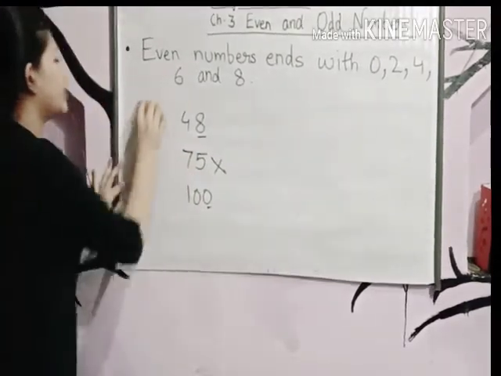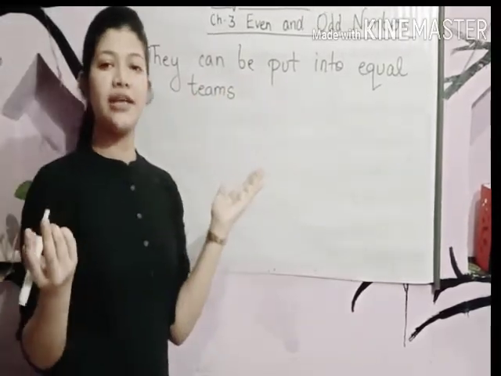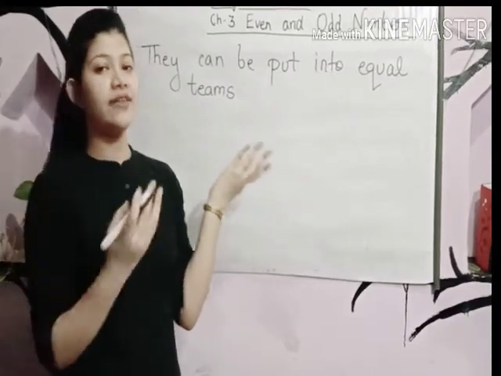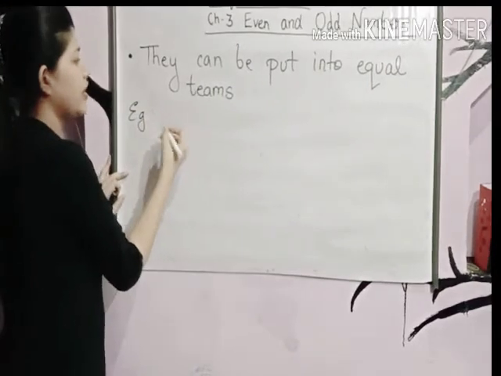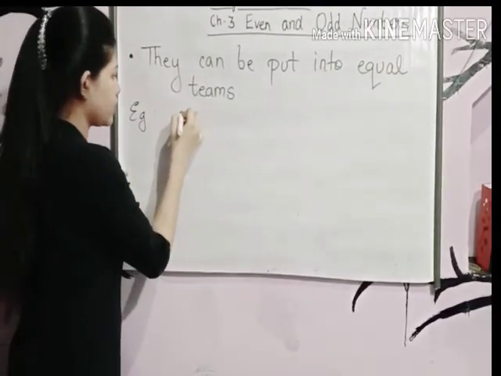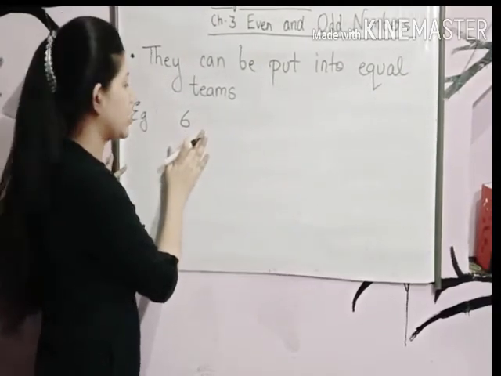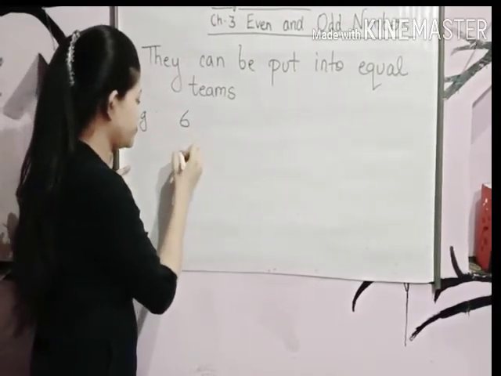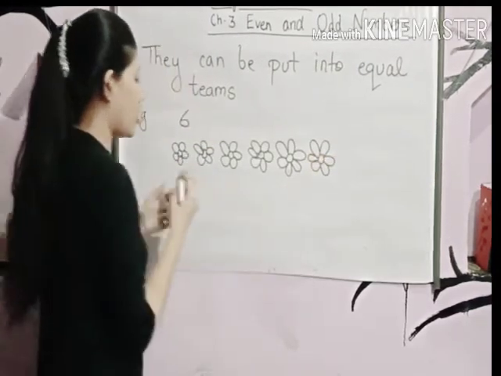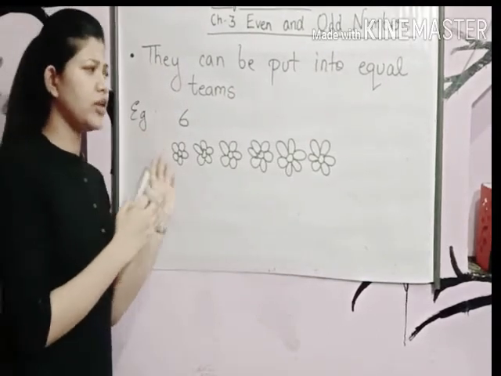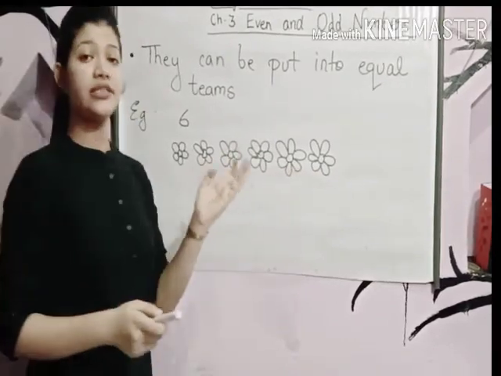Now, let's come to rule number 3. They can be put into two equal teams. Yes, this is also true. This we have seen. Let's take one more example. If I give you the number 6, we will make two equal teams. Let's make some flowers. Now count. Have I drawn 6 flowers? Let's count: 1, 2, 3, 4, 5, 6. Yes, there are 6 flowers.